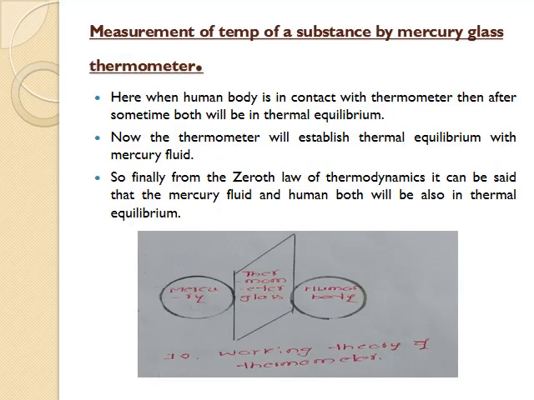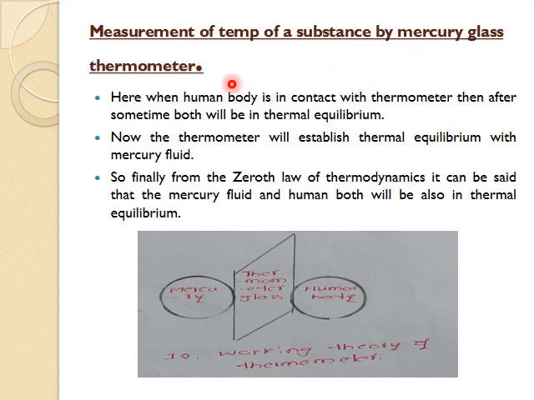Now, measurement of temperature of a substance by a mercury glass thermometer. We all know that a thermometer is a device which is used to measure temperature. Mercury glass thermometer, we all have seen this. But many of us don't know how exactly this mercury glass thermometer helps us to measure the temperature of a human body or any other body. The one thing we need to understand here is that the mercury glass thermometer works on the zeroth law of thermodynamics only, which means that we measure the temperature of any body using this thermometer with the help of the zeroth law of thermodynamics.